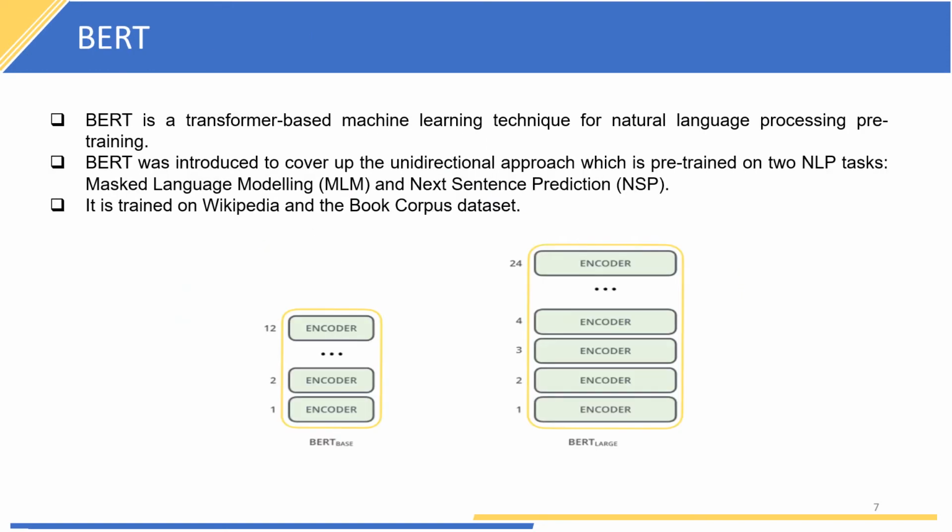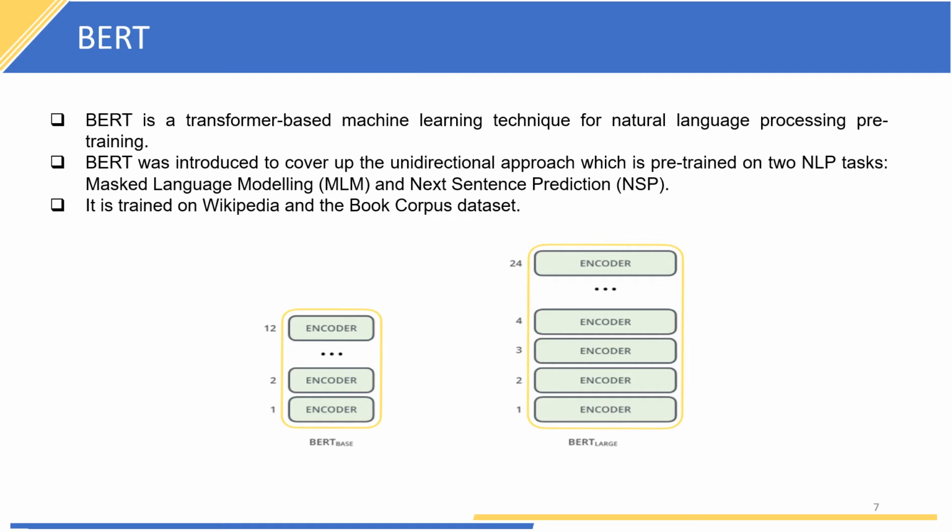So BERT stands for Bidirectional Encoder Representations from Transformers. BERT is a pretrained transformer-based encoder stack. It is trained on Wikipedia articles and the BookCorpus dataset for a variety of tasks such as question answering, text summarization, natural language inference, and many others. As we can see, there are two types of architectures of BERT, namely BERT base and BERT large. We are going to use the BERT base model in my project.